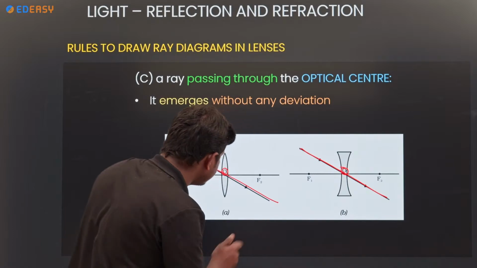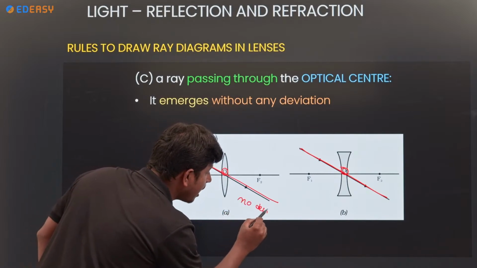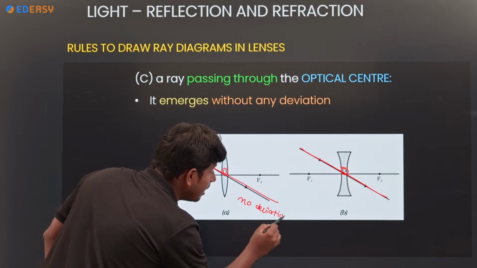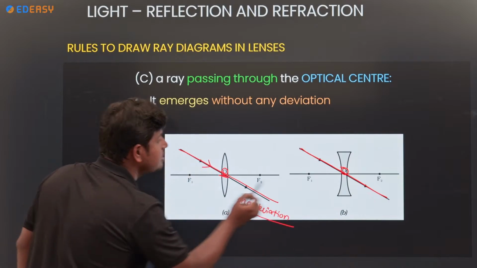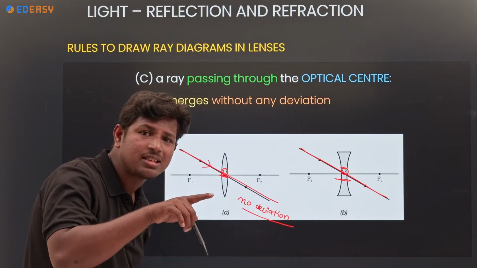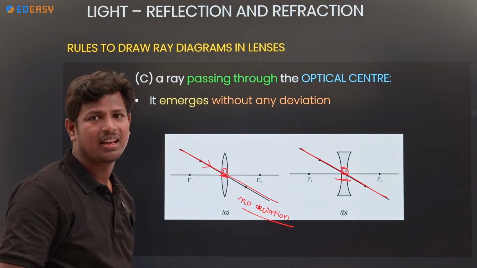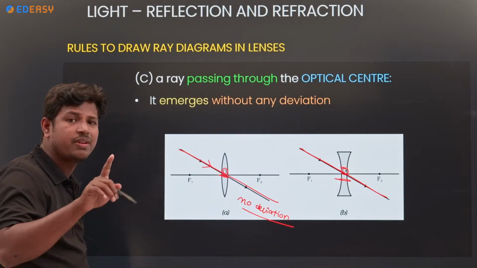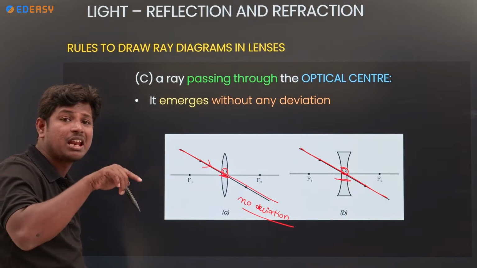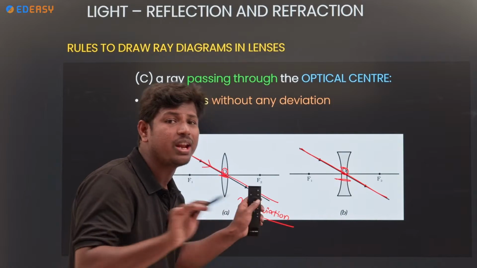In a plane mirror, the same thing: passing through the normal, it is deviated 180 degrees. Here, no deviation takes place if it passes through the optical center. Have you seen any deviations? No deviations occur when light passes through the optical center. Remember, if a light ray passes through the optical center of the lens, no deviation.